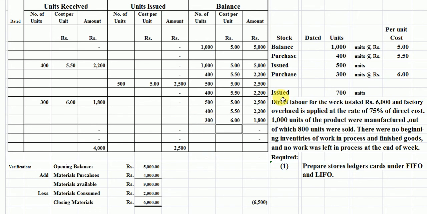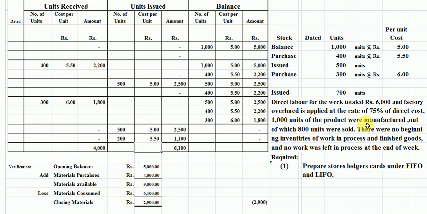Now students, we again issued 700 units to production. Now we take again the first purchase as 500 units, but the remaining balance is taken from the second purchase as 200 units here. Now 500 units, the rate is 5. Now the balance of 200 units has been taken from the second purchase of 400 units here. 200 here, the rate is 5.5.